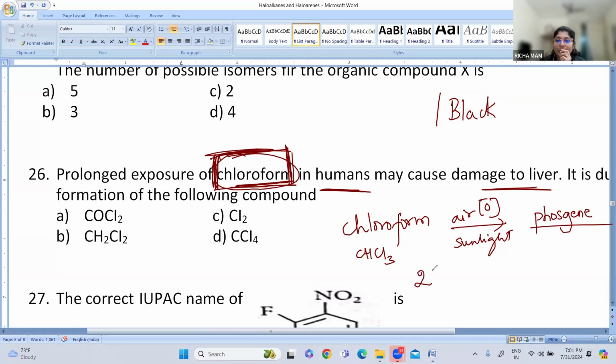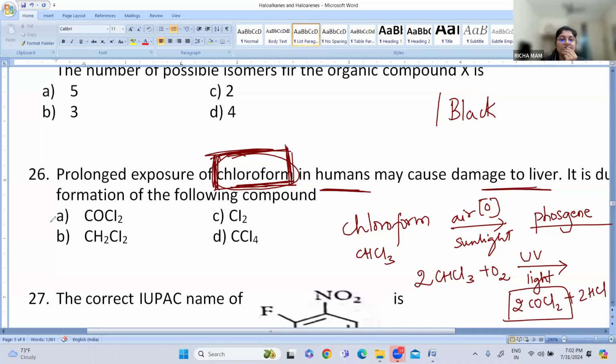There is an important reaction also: 2CHCl3, when it reacts with oxygen, that is in the presence of air and slow exposure to sunlight, will form 2COCl2 plus 2HCl. So phosgene, what is the formula? COCl2, option A. Option A is the answer. Fine. So phosgene, remember this.